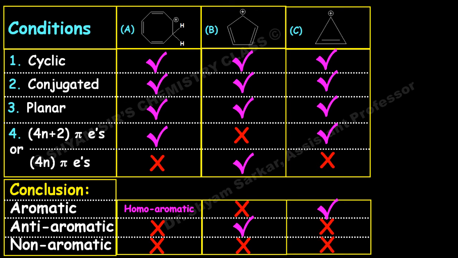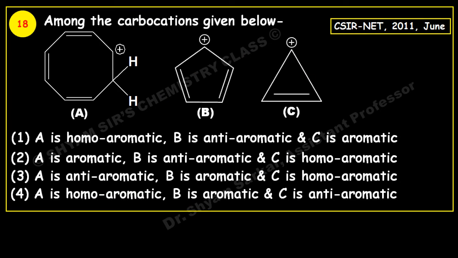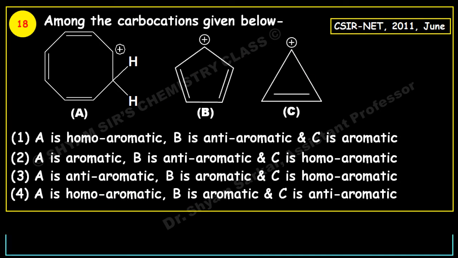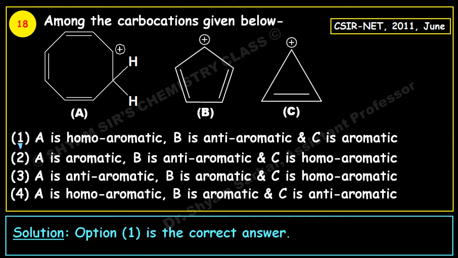So we got the statement about these 3 carbocations. The first carbocation is homoaromatic, the second carbocation is anti-aromatic, and the third one is aromatic in nature. So now go to the statements given and match your statement. If you see, it's matching with option 1. That means A is homoaromatic, B is anti-aromatic, and C is aromatic in nature. So option 1 is the correct answer here.